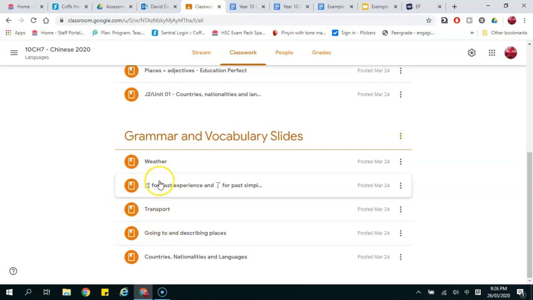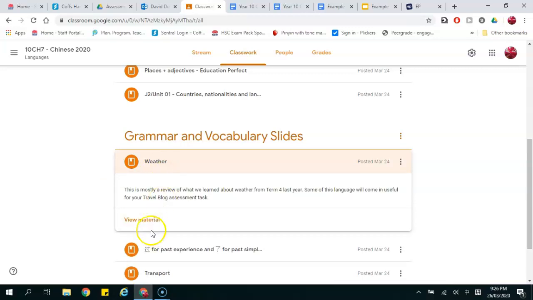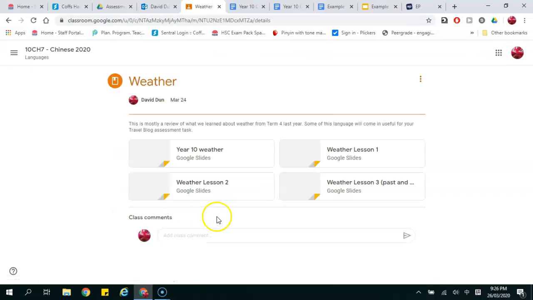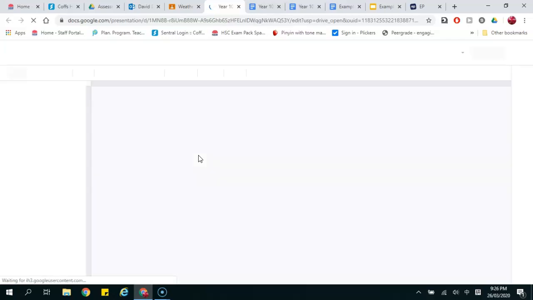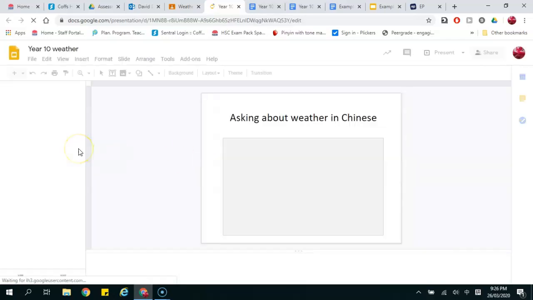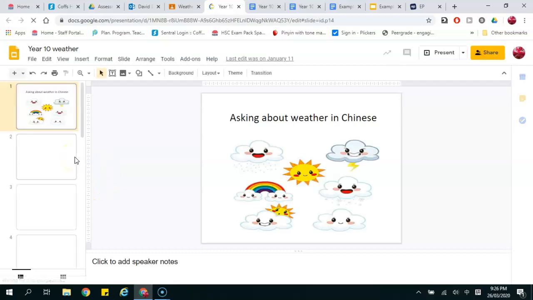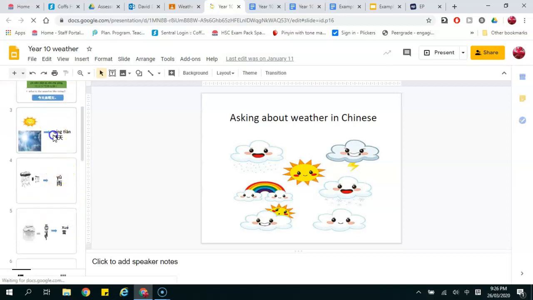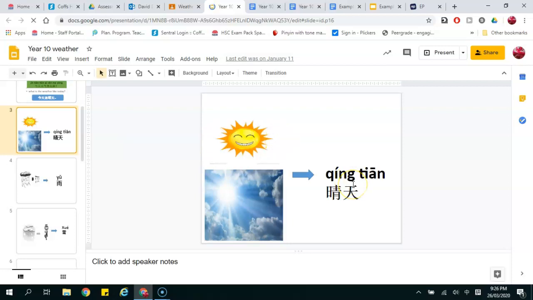All right, if you can't remember what the weather stuff is, come in here and all my slides are there. Then you can look at them and you can go in and work out what the vocabulary is. All right, so you've got access to all of the slides that we've used in class. So that's super handy to use. You can see, you can come in, the slides open up, and all your vocabulary is here. Yeah, sunny, Xingtian. So that's the easiest way to do it.